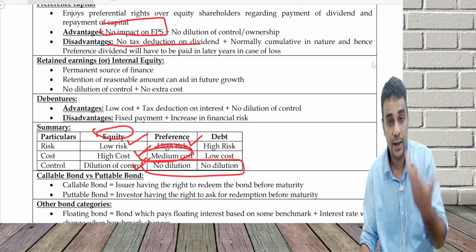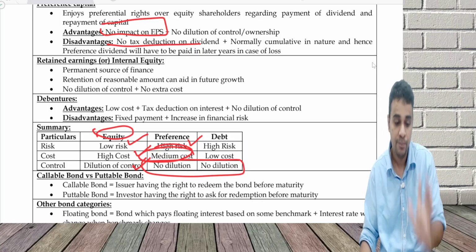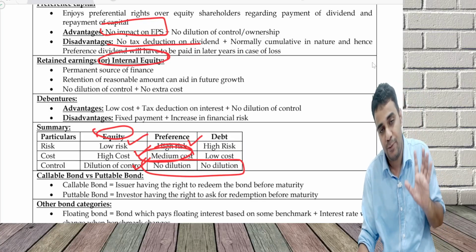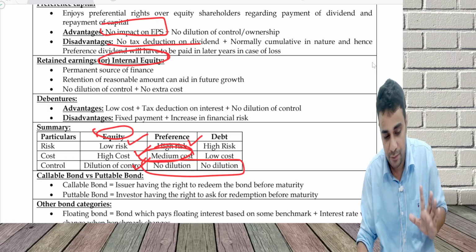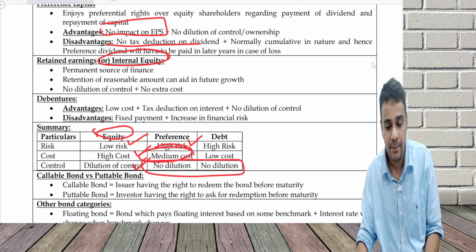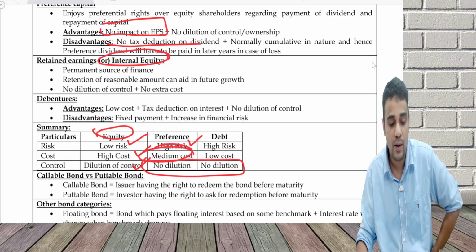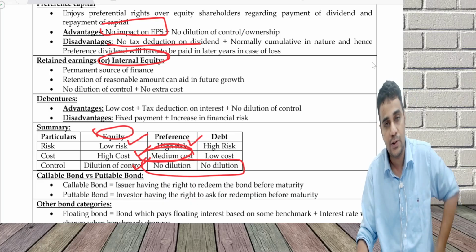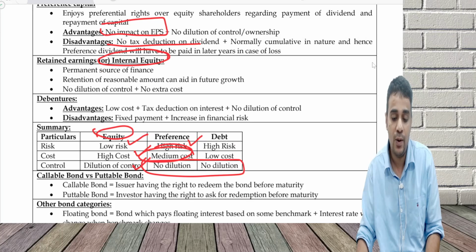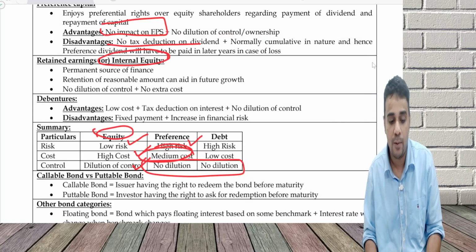Okay, preference will have medium cost and debt will have the lowest cost because of the tax benefit. Sorry. Retained earnings are internal equity. The best thing possible is if I have my own source of money, that is, my own retained earnings in the business. I retain them and then take care of the investment requirements. But there are certain disadvantages with internal equity also, because shareholders may ask you to please give them their money. So there is limited money which only I can have in the form of retained earnings.